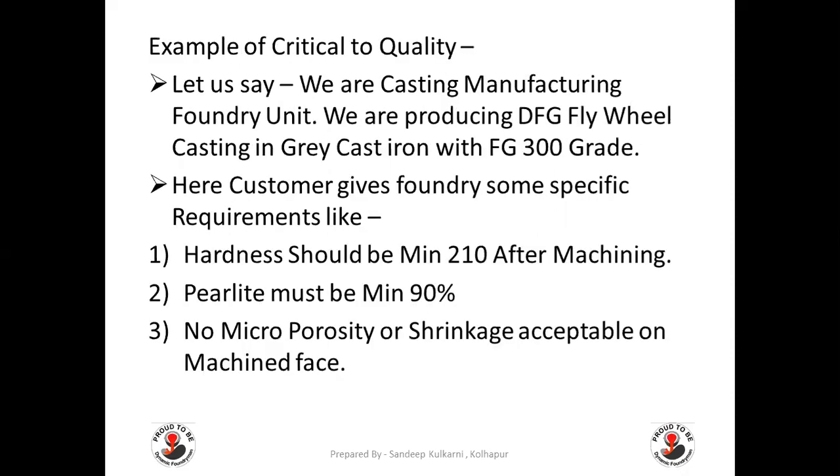Example of critical to quality: let us see one example which we have taken here, critical to quality and critical to process combinedly. So let us say we are a casting manufacturing foundry unit and we are producing DFG flywheel housing casting in gray cast iron with FG300 grade.